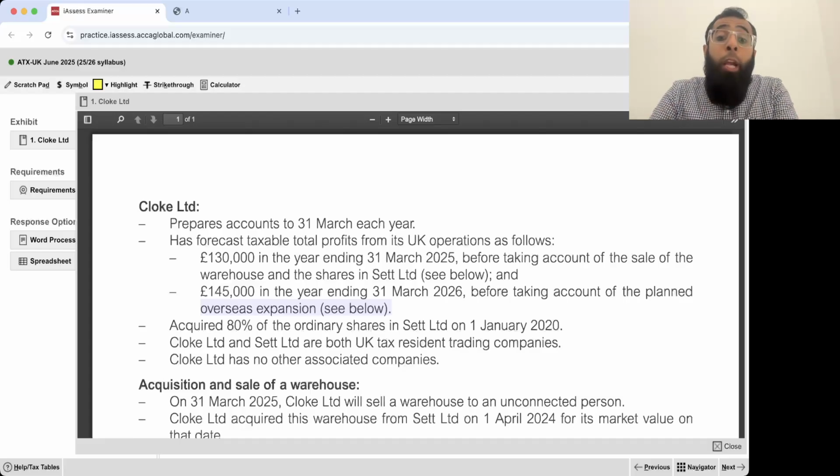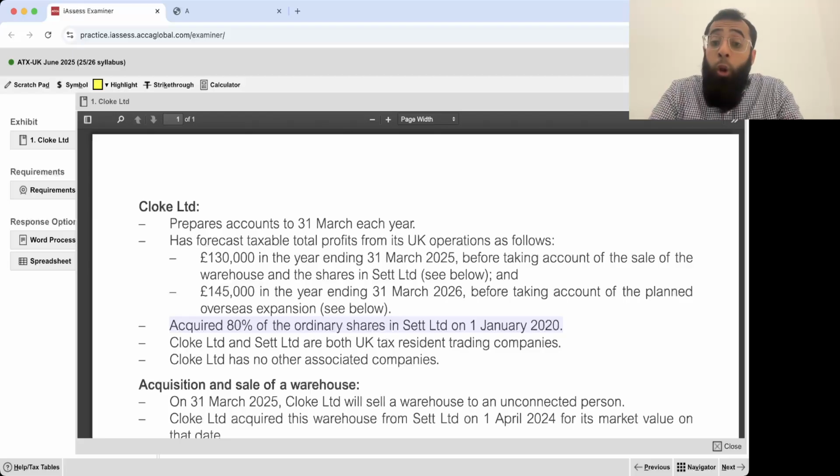Okay. Acquired 80% of the ordinary shares in Set Limited on 1st January 2020. A company has 80% shares of another company. So 80% shares means that capital gains group and 75% group both will be formed. Because direct ownership is more than 75% and indirect ownership is also more than 75% because it's a direct subsidiary. So there will be no reduction while looking at indirect ownerships.